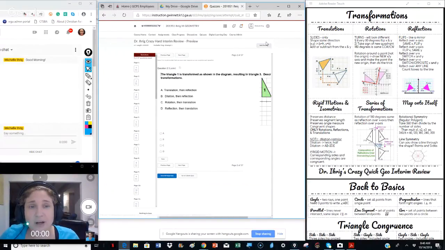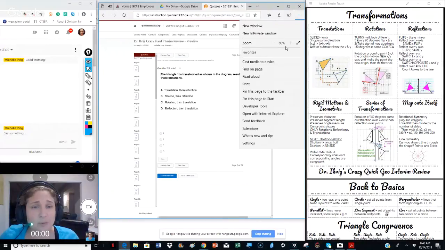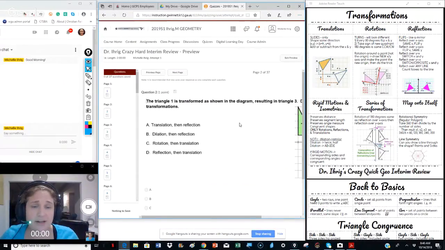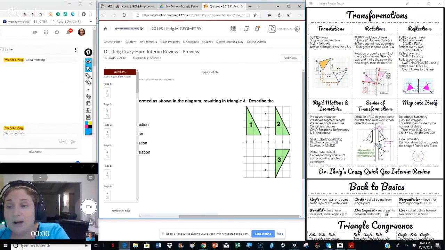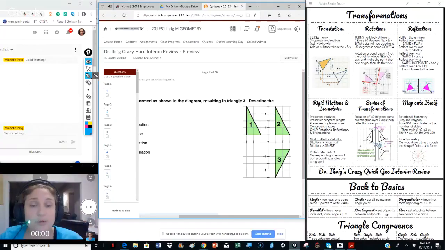If triangle 1 is transformed as shown in the diagram, resulting in triangle number 3, describe the transformations. Well, if we look at the picture, first we're going 1 to 2, and then we're going 2 to 3. Now, going from 1 to 2, see how this triangle is pointed up and this triangle is pointed up? All it did is slide. Anytime things slide, it's a translation. So that was my first move.